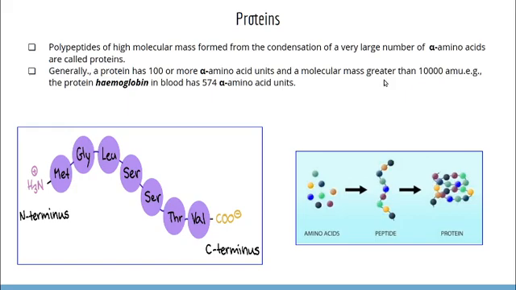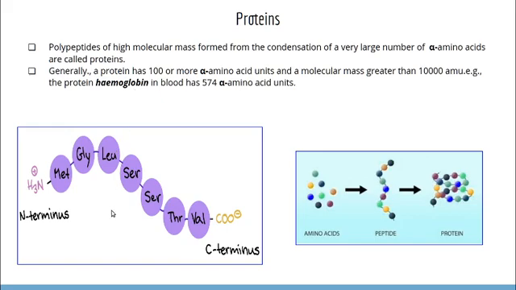Polypeptides should contain at least 10 or more, but in the case of proteins, it is 100 or more than 100 amino acid units. For example, the protein hemoglobin in blood has 574 alpha amino acid units.